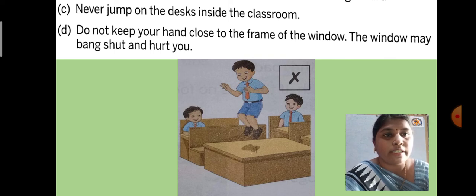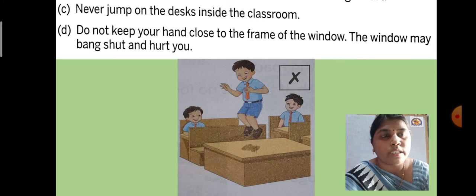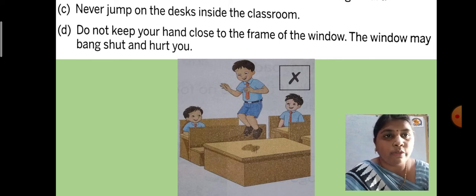If teacher is not there and there is an off period, okay, so what you do, you just do whatever you want to do. So this is not the good thing. We have to be disciplined children, okay. We have to follow the rules even if there is not any elder present, okay. If teacher is not there, then also we have to follow the rules. For example, see, never jump on the desk inside the classroom like this boy, okay.